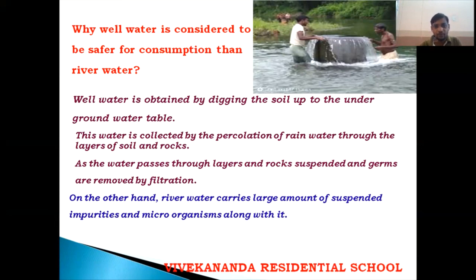Once again I'm saying, well water is obtained by digging the soil up to the groundwater level. We already know, as the rainwater seeps into the soil, it passes through different layers of rocks and soil. At that time, whatever waste or suspended impurities are present are filtered by these different layers and rocks. Whereas the river water doesn't have any layers. Hence, river water is unfit for consumption.